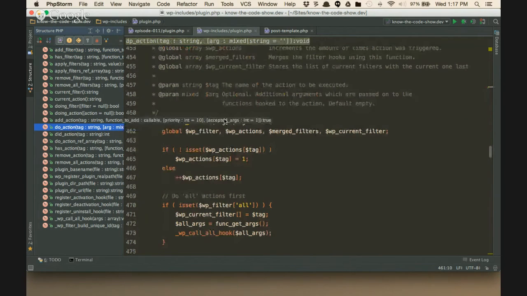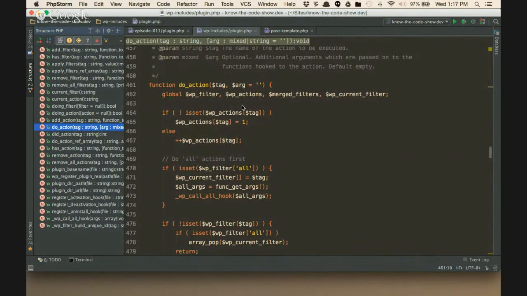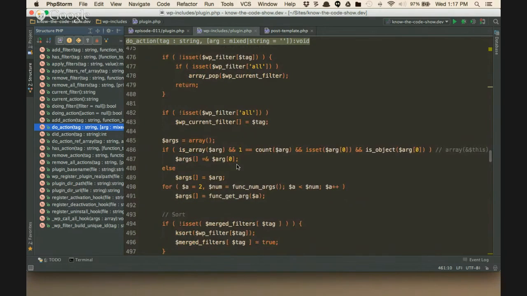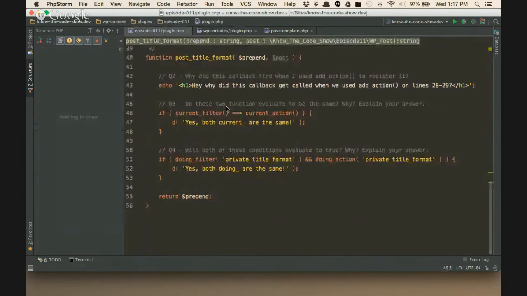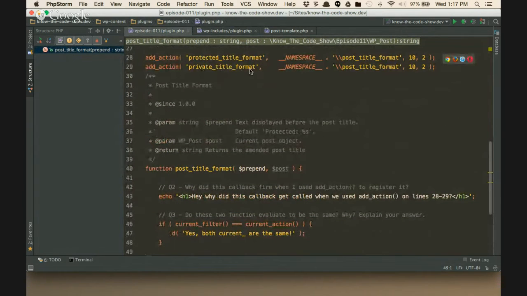do_action. Okay, here's do_action. And you see I've got a tag and I've got an arg. That's the first arg that could come in. And then I've got, if I come down, more args that I can grab, right? Here's more args that I can grab. And you can see here that I'm using the same global for current_filter, and I'm sticking in the event's name, which is stored in $tag. So now the one that's firing, which in our case, if we go back again, the one that's firing right now is this one, right? Private title format. That's the one that's firing right now.